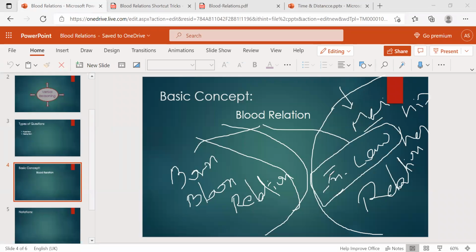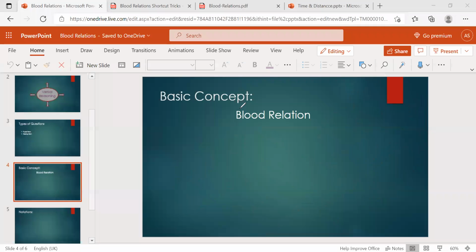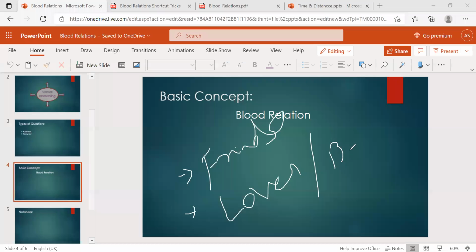So here in the blood relation concept, we are discussing birth relations, like blood relations, and in-law relations also. One more important thing you need to remember: in blood relations, we cannot consider friends and lovers, that may be boyfriend and girlfriend. These things do not come under blood relations. Even friends do not come in the blood relation part. You should remember.